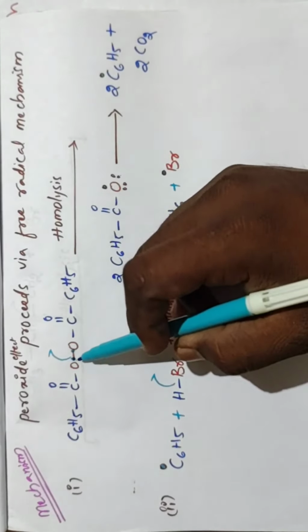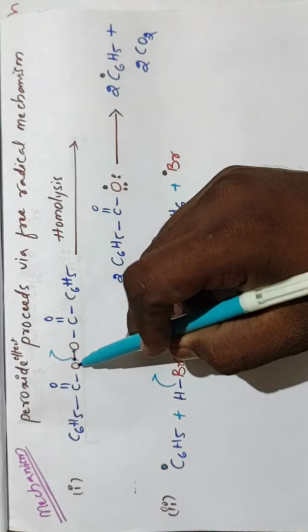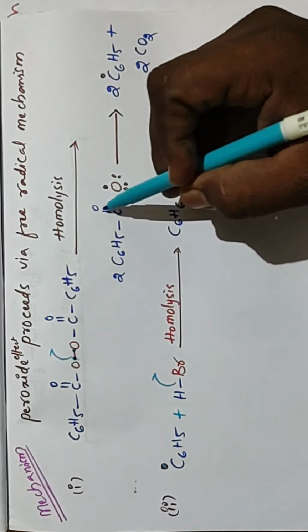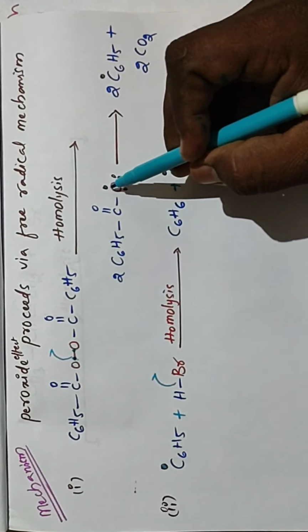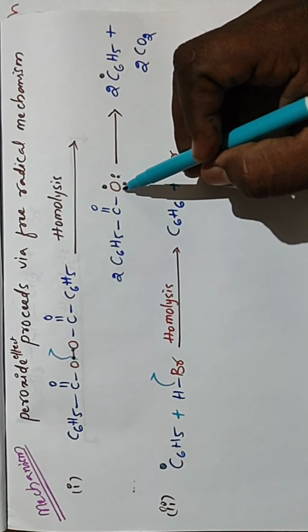So we get 2 moles of C6H5 C double bond O with one electron each. The 2 lone pairs are the oxygen electrons.